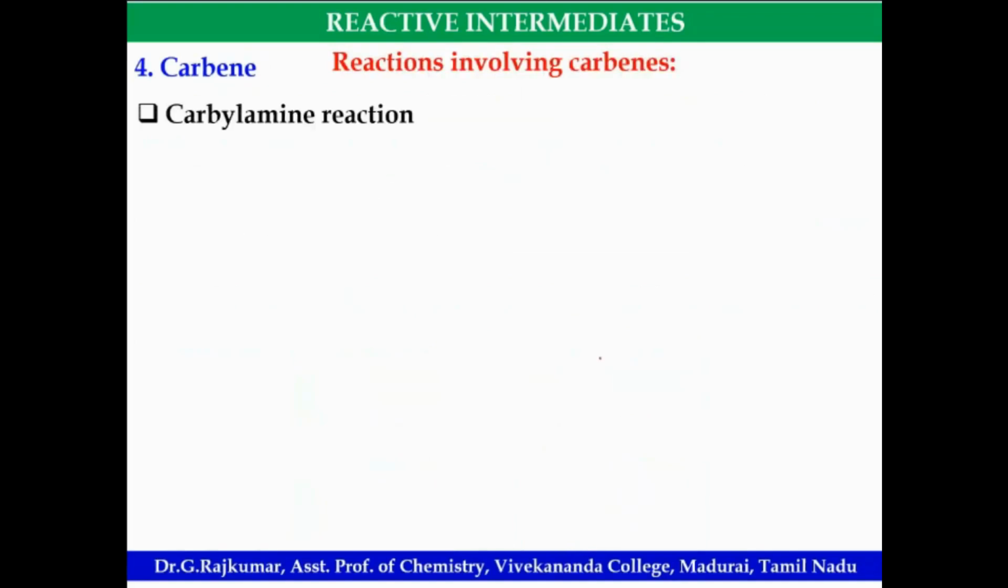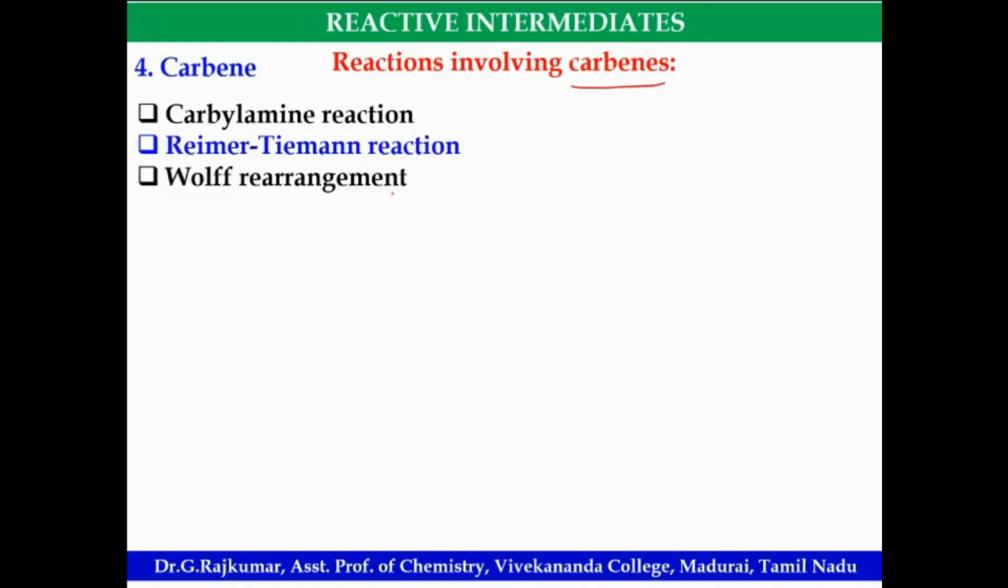Then important reactions which involve the formation of carbene as the intermediate. So carbylamine reaction, Reimer-Tiemann reaction, Wolff rearrangement reaction, Simmons-Smith reaction. In these reactions, many questions have been asked. Carbylamine: primary amine will undergo the carbylamine reaction. Reimer-Tiemann reaction: phenol in the presence of chloroform and sodium hydroxide gives orthoformylation through the formation of dichlorocarbene as an intermediate. Then Wolff rearrangement, diazoketone. Simmons-Smith reaction: cyclopropanation of alkenes in the presence of diiodomethane and zinc copper couple.